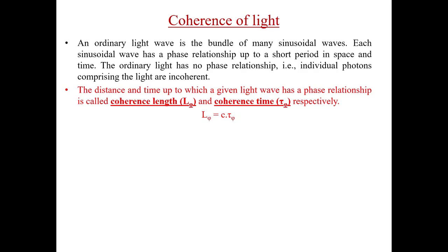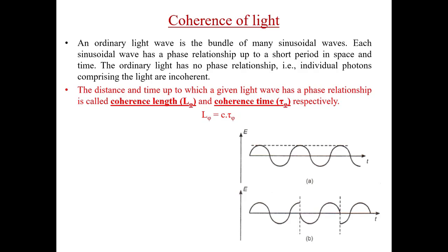But what about a single wave? Coherence of a single wave can also be defined in a similar way. If, by information of the phase of the wave at one point in space or time on the wave, the phase at another point in space or time of that wave can be predicted, then this wave is said to be phase coherent. Like here, in this figure, this wave is composed of many parts of sinusoidal waves.